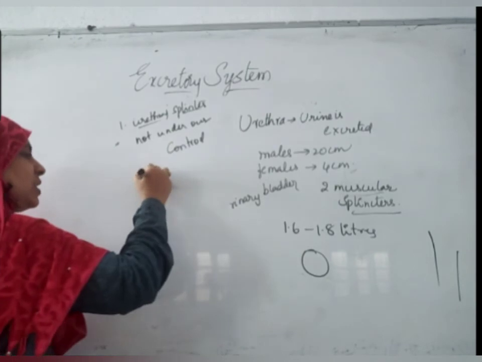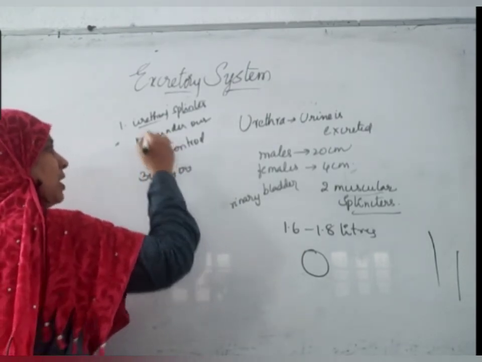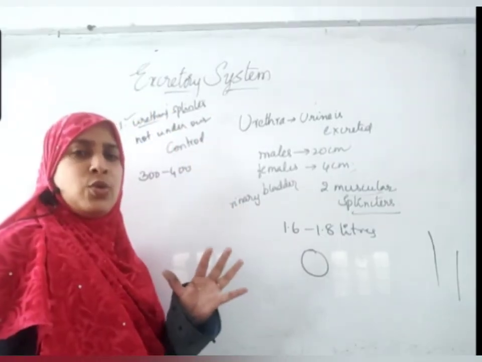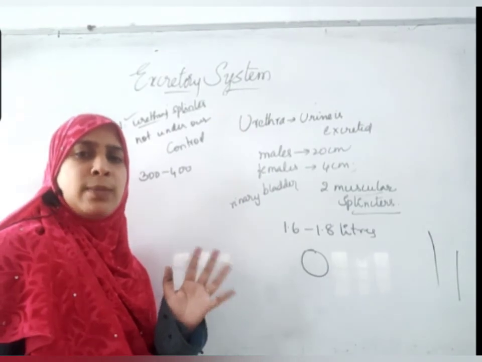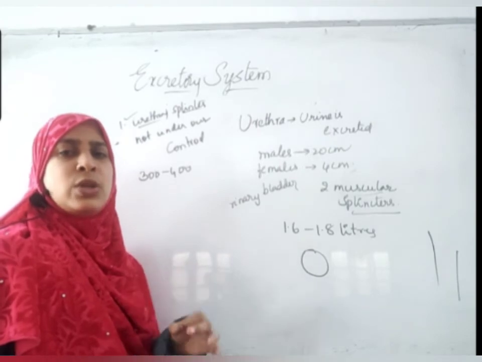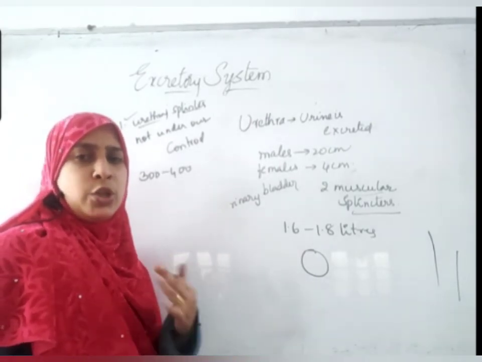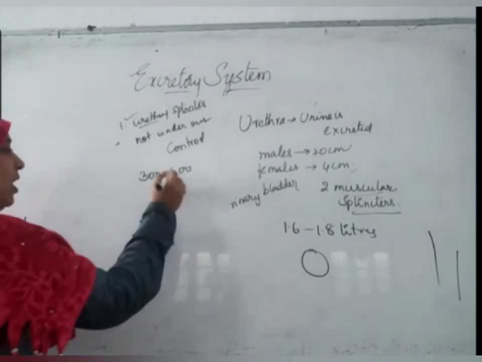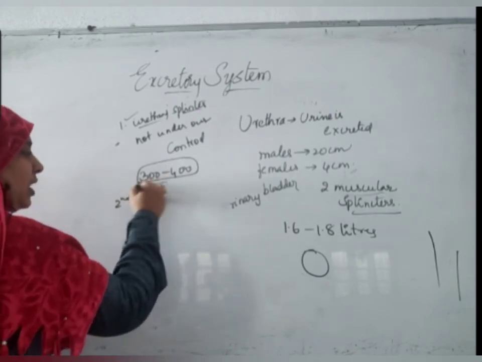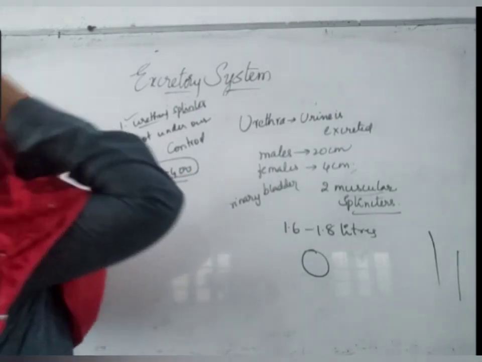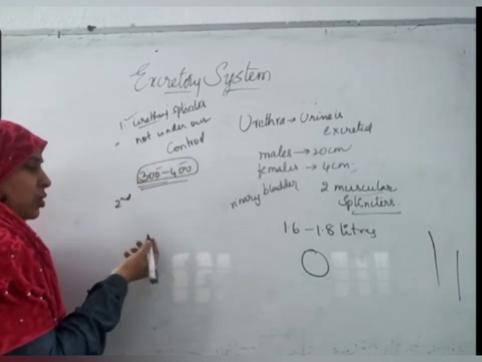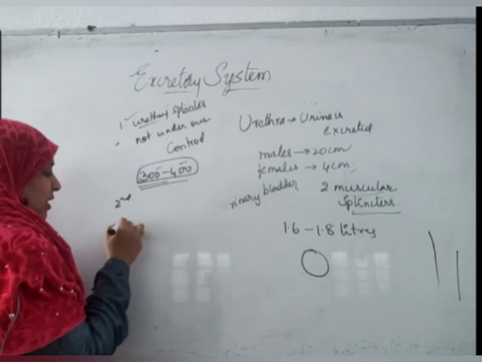If the urinary bladder is filled to approximately 300 to 400 ml of urine, the first urethral sphincter will open automatically. Immediately a signal is sent to our brain, and our brain sends the signal to the urethral sphincter: open, it's time for you to open. After that, the second sphincter is under our control. We can excrete urine at 300, 400 ml also. We can even wait till 700 ml.